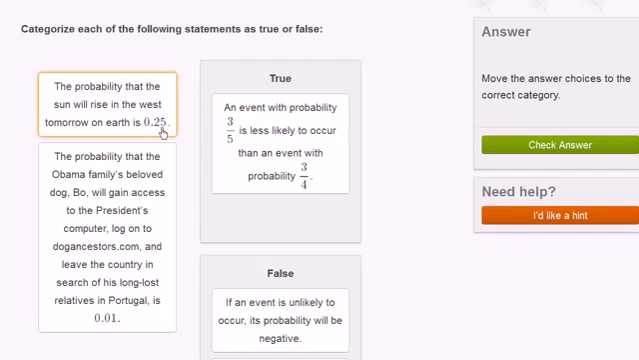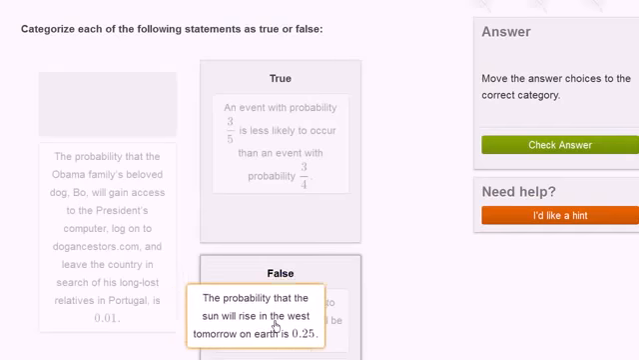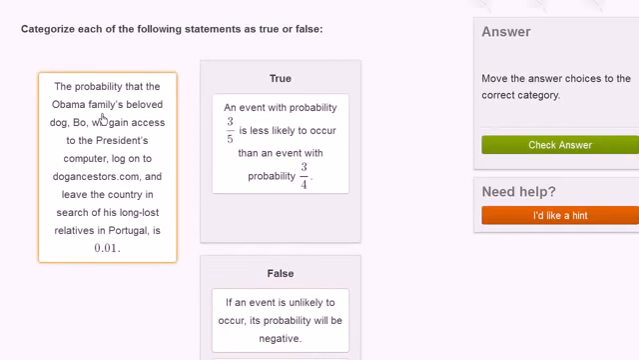0.25 is a fairly large probability. If this was actually the case, then as we live our lives, we would be seeing days where the sun rises in the west, and we clearly don't see that. So this is false.